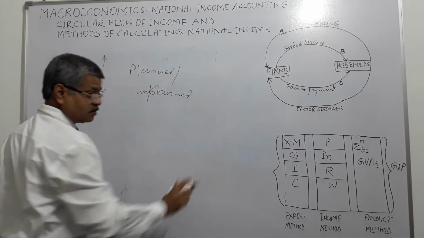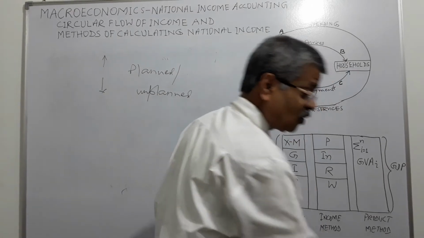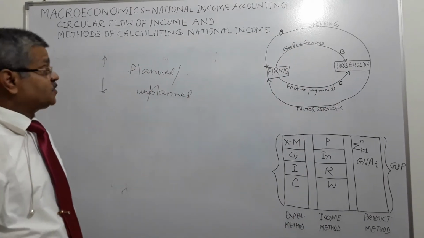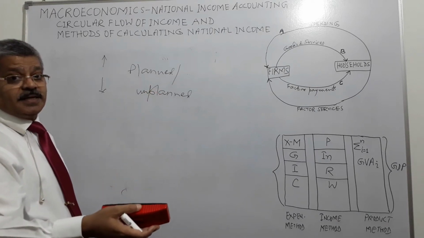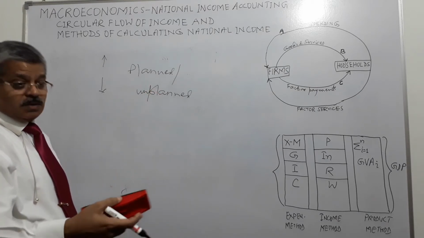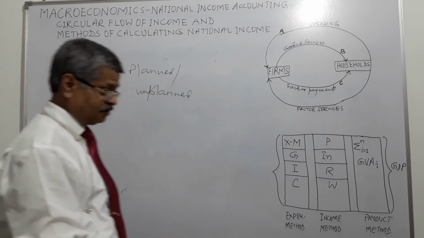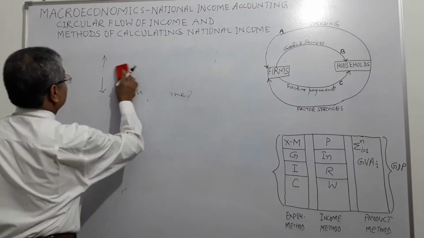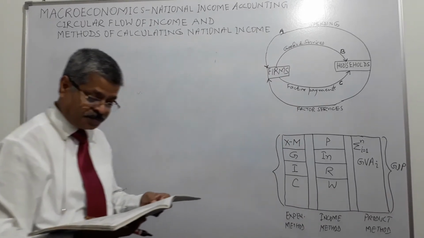It could be both. This could be achieved through planning. This could be achieved even without planning because of unforeseen circumstances. Suppose more than expected sales are there, so inventory will go down. Less than expected sales are there, inventory will go up, right? Inventory is a flow variable. Okay.